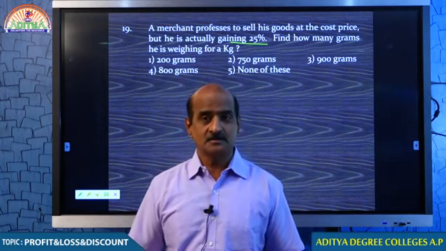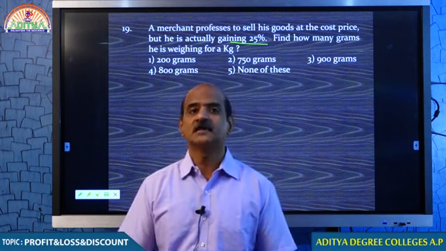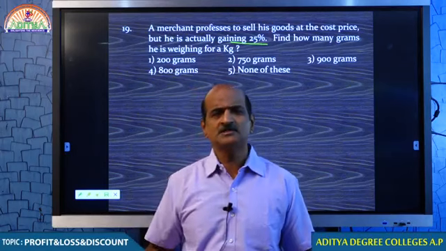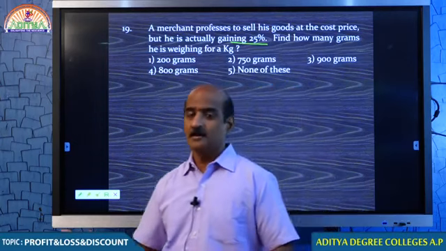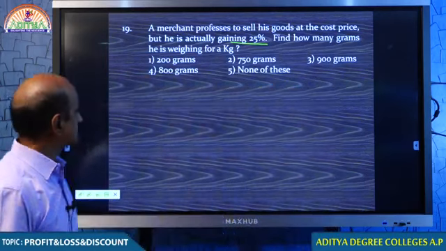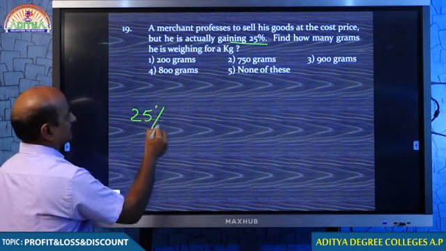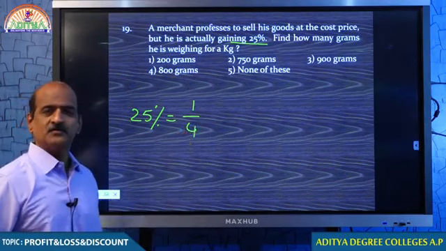In India, Tatas are usually considered the best business people because they do fair business. If somebody is cheating you, he must be cheating you in price, quality or quantity. Because he is getting 25% profit, 25% means, my dear students, 1/4. You understand why 1/4?